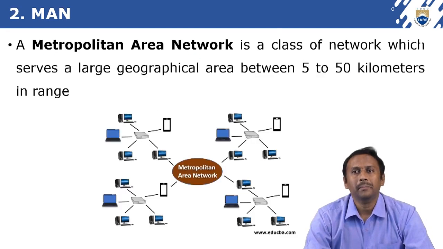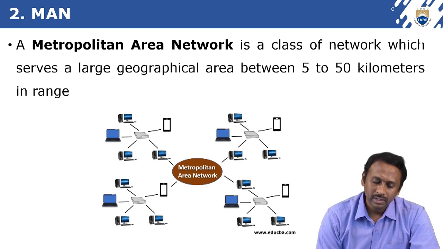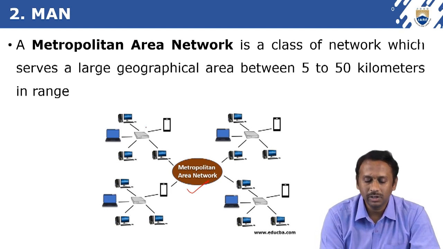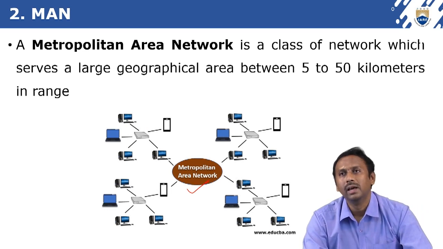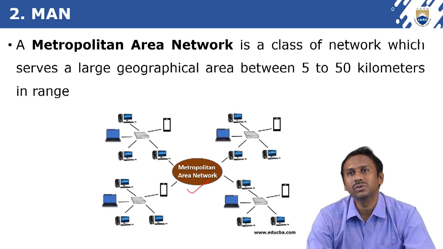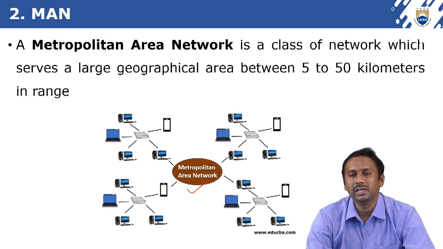The next is the metropolitan area network. If you observe the figure, in a metropolitan area network different networks are connected to each other. A metropolitan area network is a class of network which serves a large geographical area, between 5 to 50 kilometers in range.